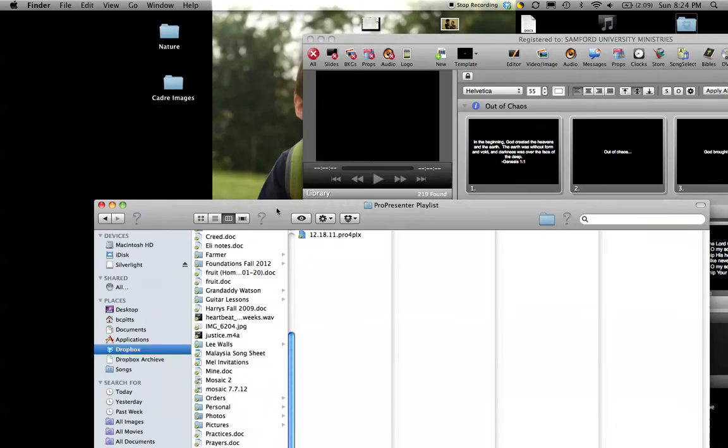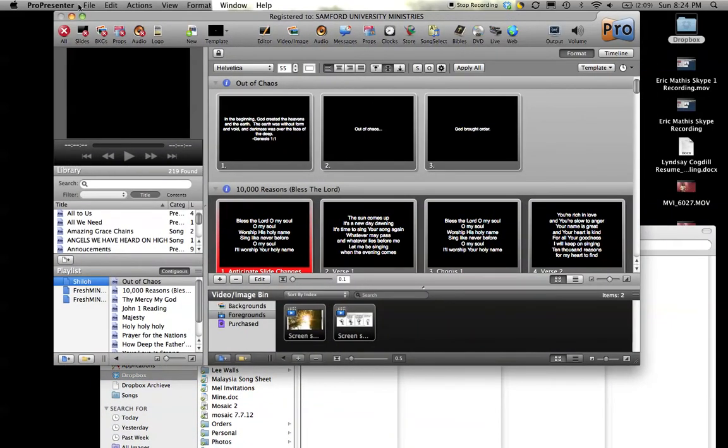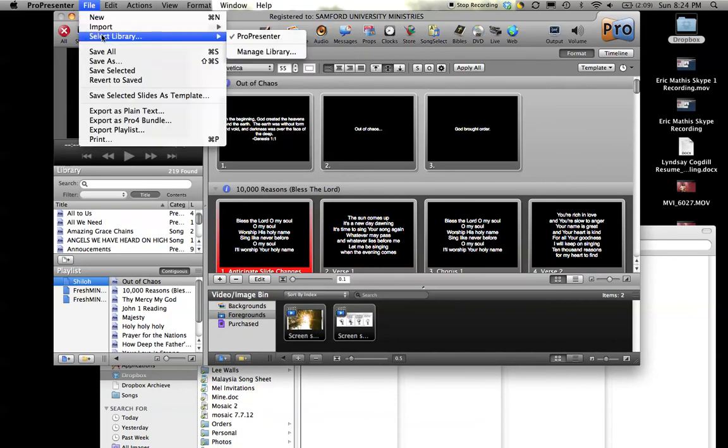So in the Sanctuary ProPresenter, when you go to File, Select Library, there are all of these: ProPresenter AJ, ProPresenter Leanna, ProPresenter Mike, and ProPresenter, all of the different libraries that you have.